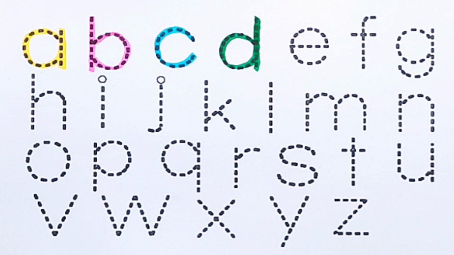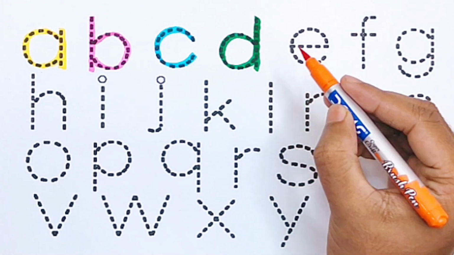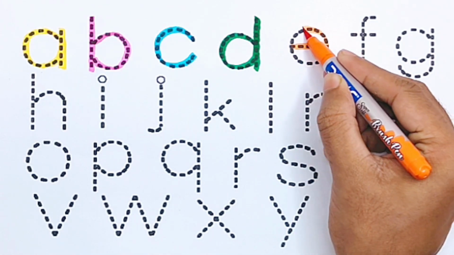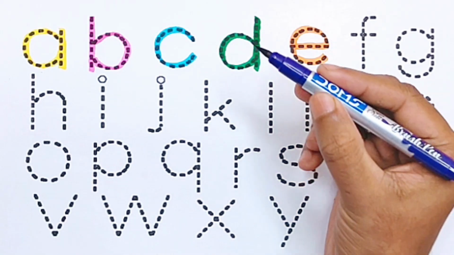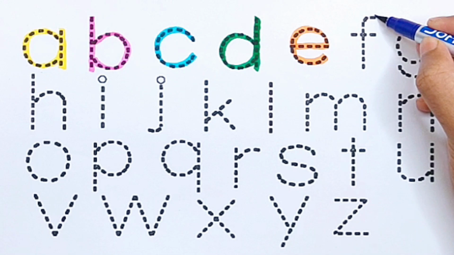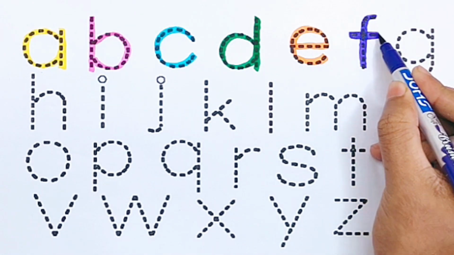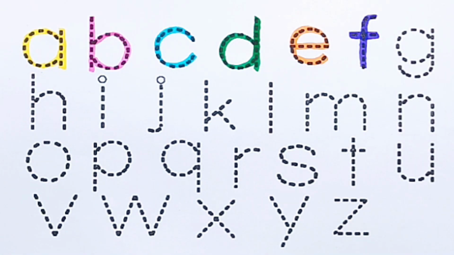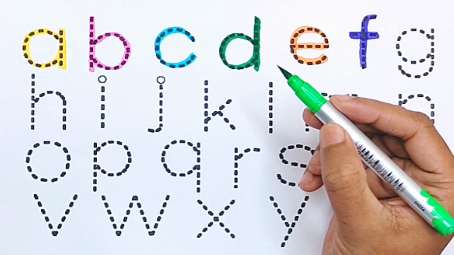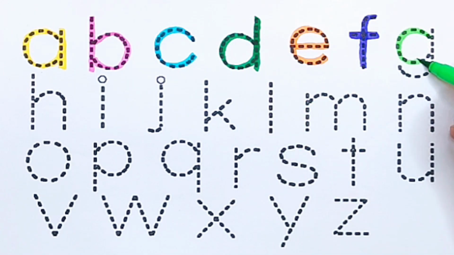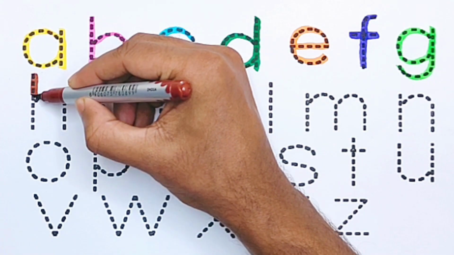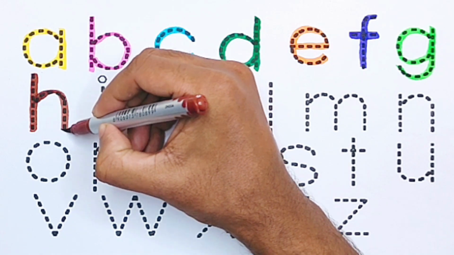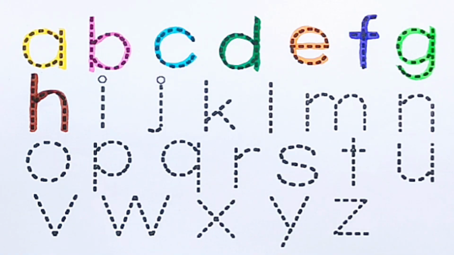Orange color. E for egg. Purple color. F for fish. Light green color. G for grapes. Brown color. H for hand.